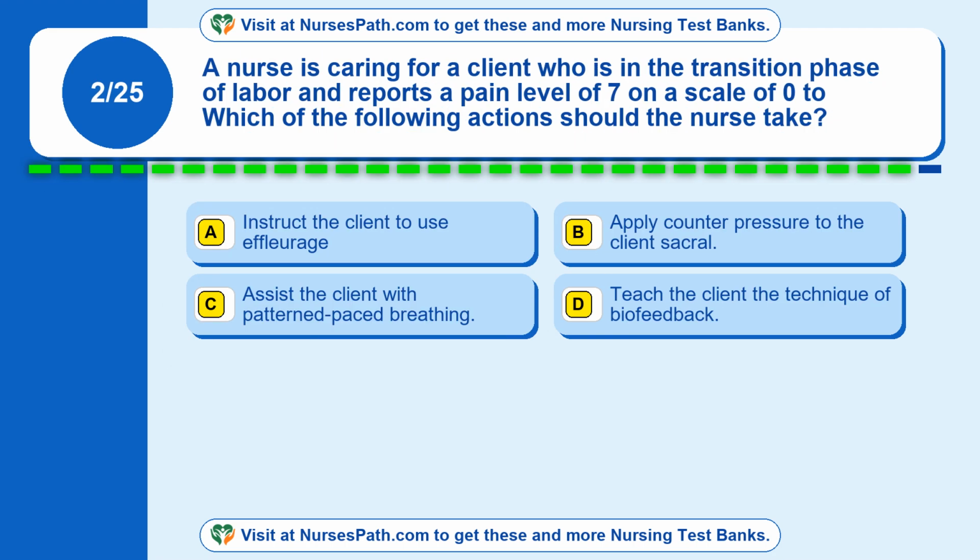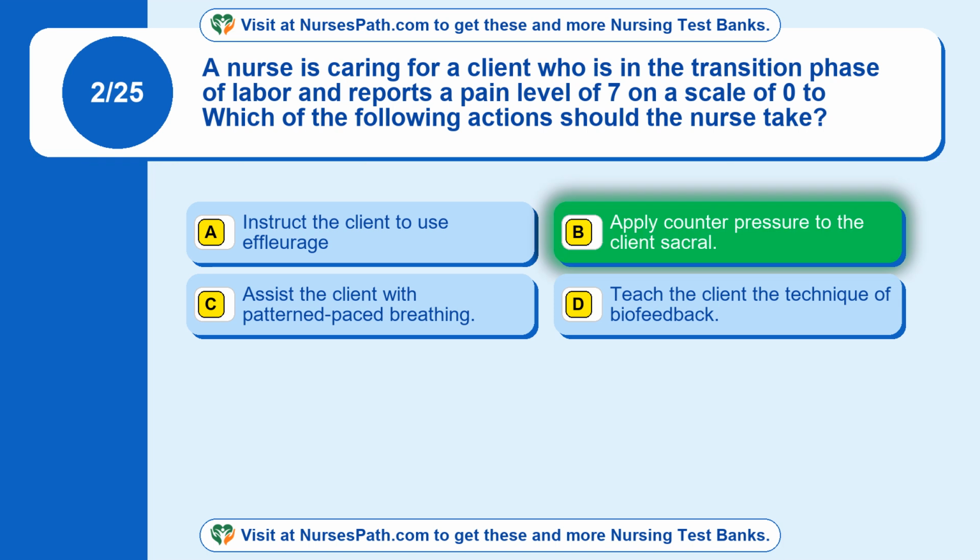Question 2. A nurse is caring for a client who is in the transition phase of labor and reports a pain level of 7 on a scale of 0 to 10. Which of the following actions should the nurse take? Option A, instruct the client to use effleurage. Option B, apply counter pressure to the client's sacral. Option C, assist the client with patterned paced breathing. Option D, teach the client the technique of biofeedback.